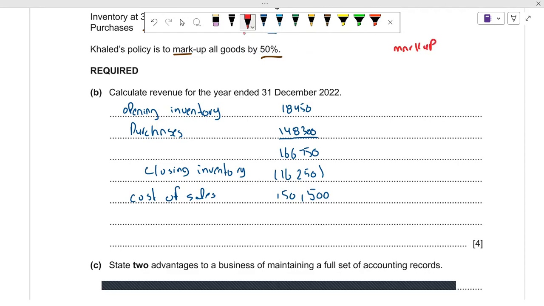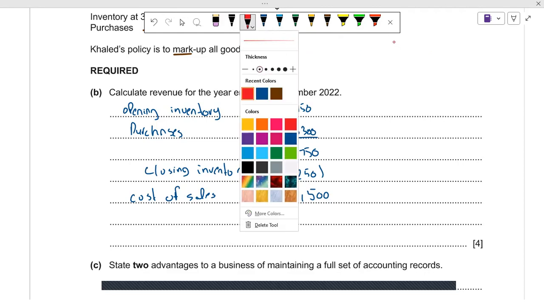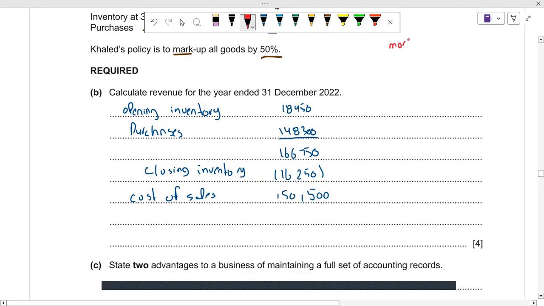So markup is equal to cost of goods sold multiplied by GP. This is the formula.